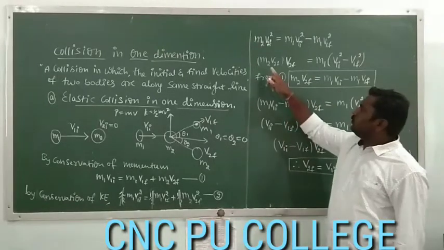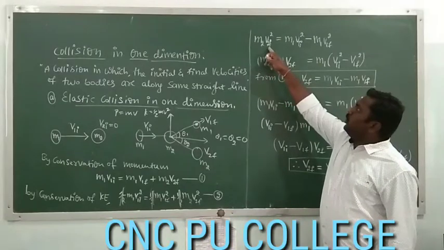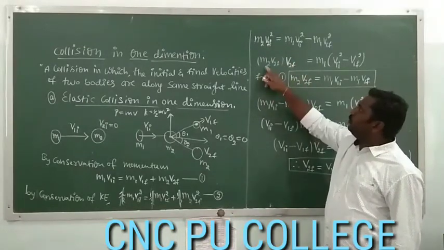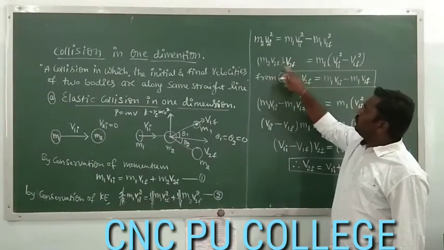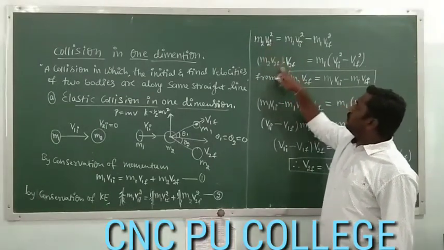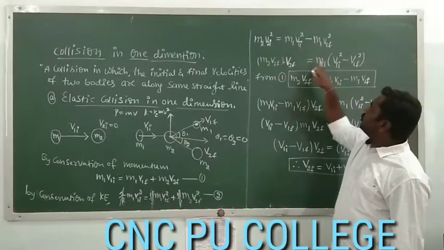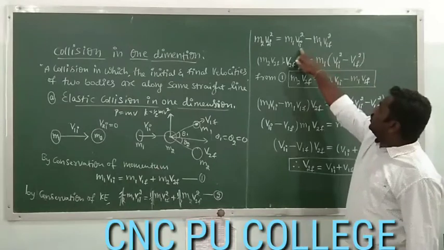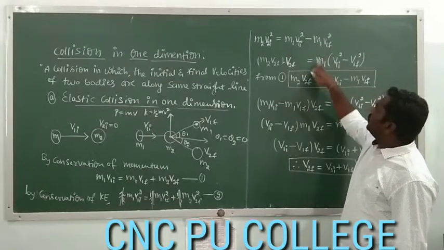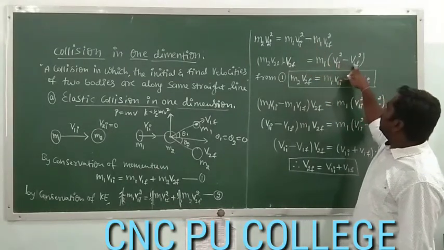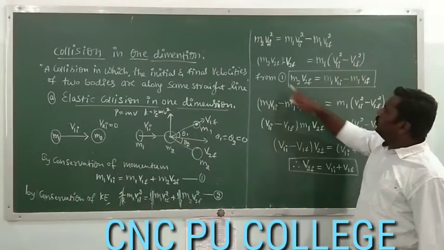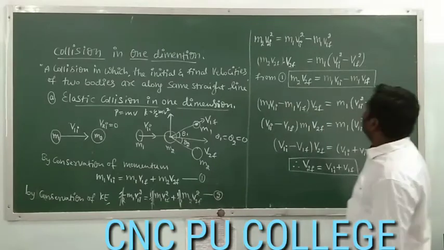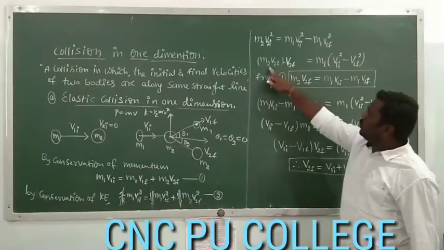So now, v2f square we have, I am writing it as v2f into v2f. So m2 v2f into v2f, it is nothing but m2 v2f square. That is equal to, I am taking m1 as common. If you take m1 common from these two terms, we are just left with v1i square minus v1f square. So from equation 1, here we have equation 1, right. What can we write for m2 v2f?